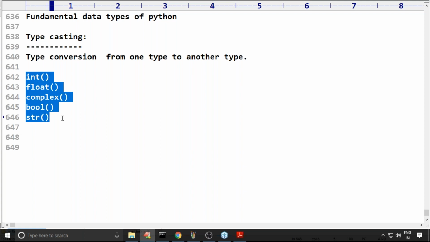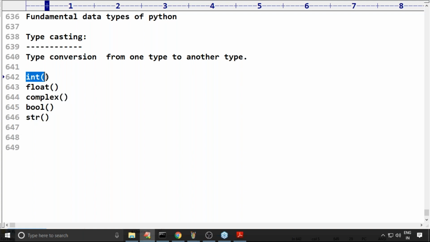Suppose I have a float and I want to convert it into int, no problem, this is the function. I want to convert into float, or into complex, what is the way? These typecasting functions we require to use. The first one, int, converts from other types to int.